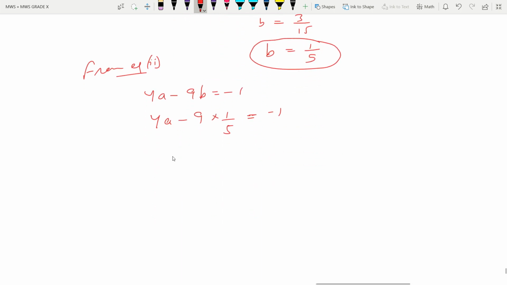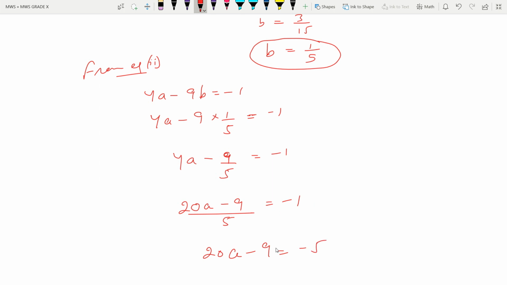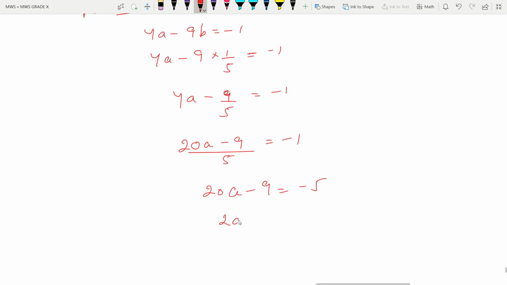Then 4a minus 9 by 5, take LCM, 20a minus 9 upon 5 is equal to minus 1. 20a minus 9 is equal to minus 5. Then 20a is equal to minus 5 plus 9. Then a is equal to 4 upon 20, and this is equal to 1 by 5.